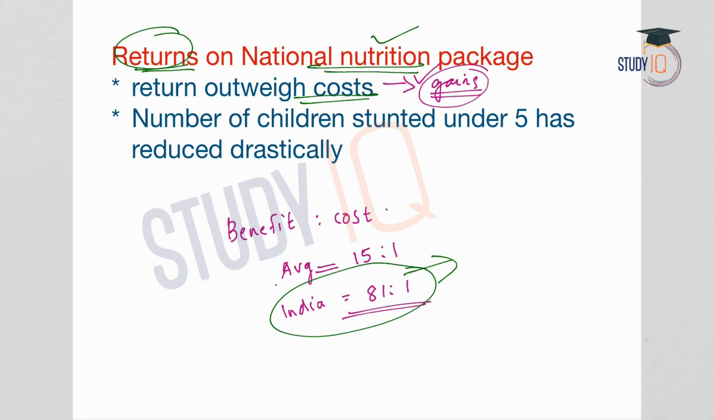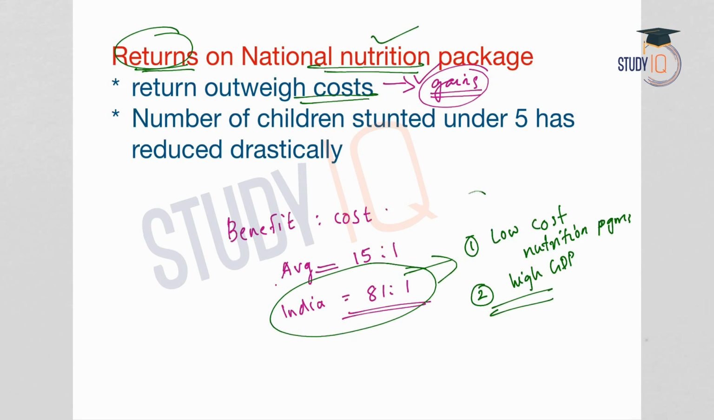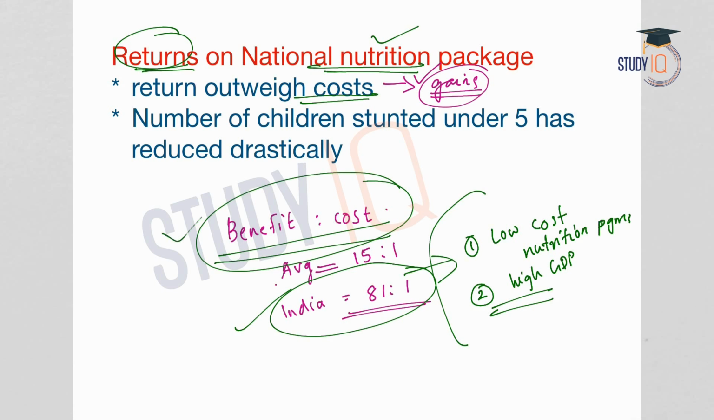The investment the country makes in nutrition programs has come out with very good results. And what are the reasons for that? One reason is low cost nutrition programs in the country. And the second reason is the high GDP in the country. Because of these 2 factors, the benefit cost ratio is very high for India compared to the average global returns. And in India, the focus is mainly given on maternal and neonatal health.